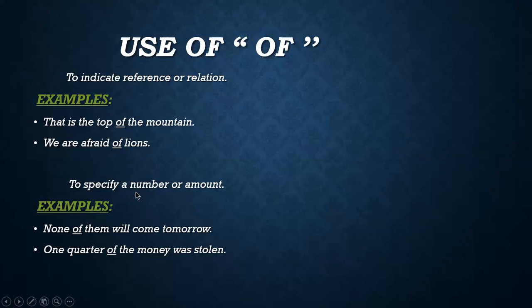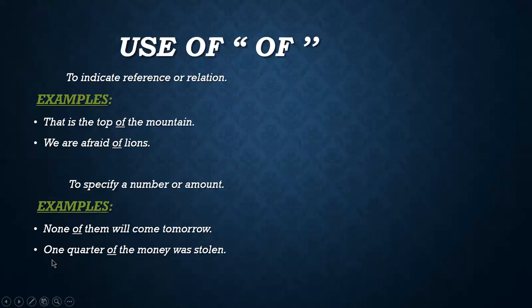Another use of "of" is to specify a number or amount. Whenever we want to show the number or amount of anything, then we use "of" as a preposition. Now some examples I'm showing you here. None of them will come tomorrow. "None of them" is showing the number of persons, that none of them will come tomorrow. "Of" is used as a preposition, and you can see that in most of the examples, prepositions are followed by nouns or pronouns. Here "them" is a pronoun.